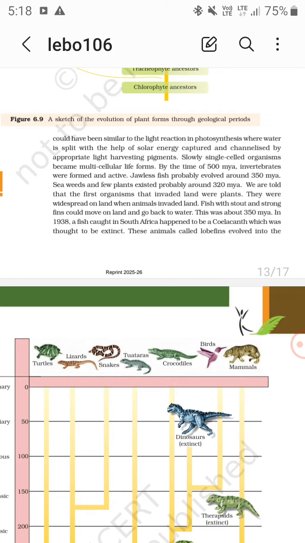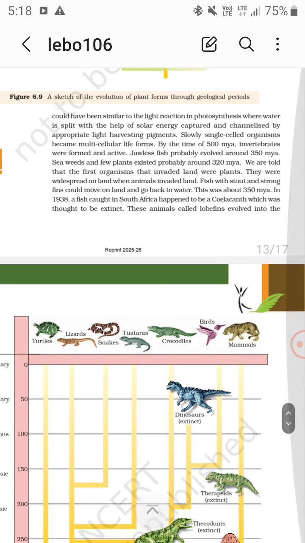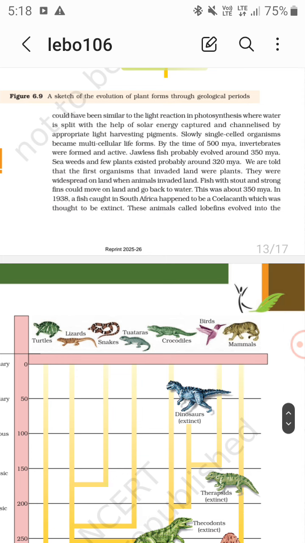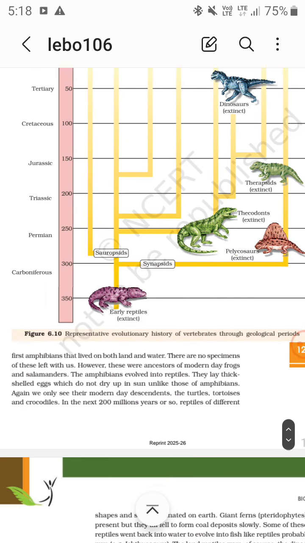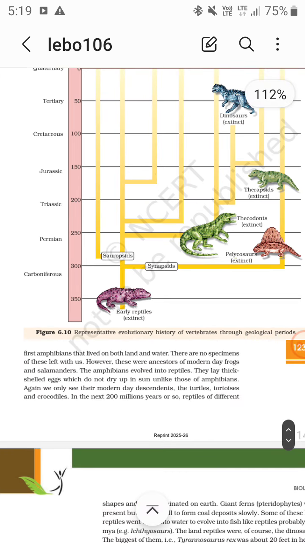In 1938, a fish caught in South Africa, not South America, happened to be a coelacanth, which was thought to be extinct. These animals, called lobe fins, evolved into the first amphibians. So the coelacanth was the first amphibian, living on both land and water.